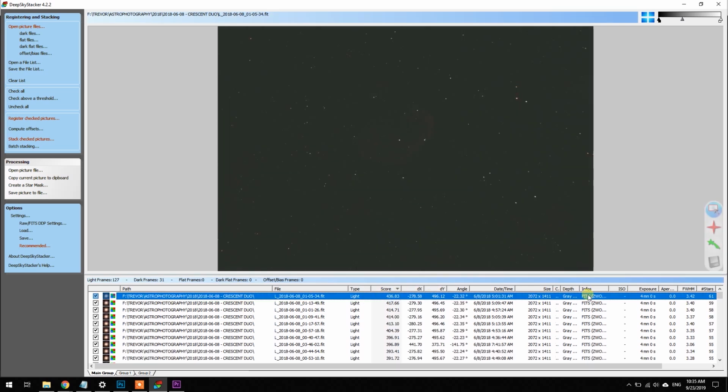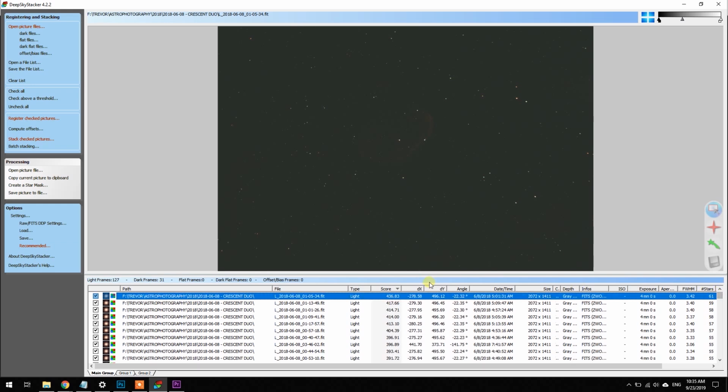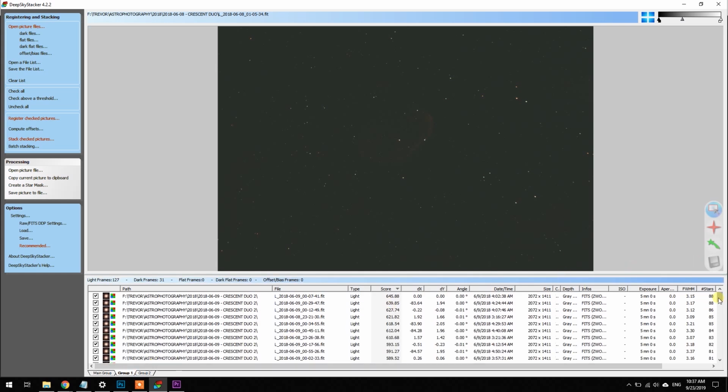So that could have been because of the sky conditions, or my focus was worse, or maybe it's just because of the less exposure time. Either way, it's just ranking them from best to worst as far as DeepSkyStacker can tell. I wouldn't worry about these other values, the DX and the DY and the angle and all that. Just focus on the score for now.